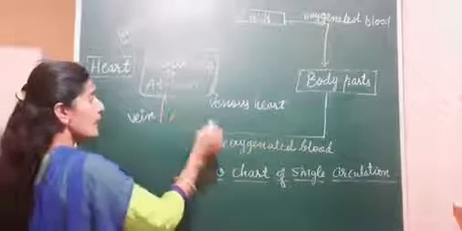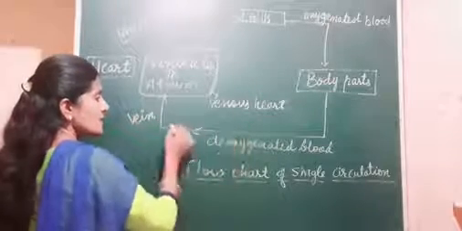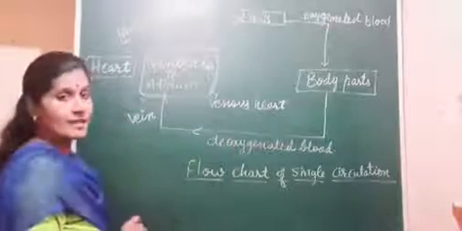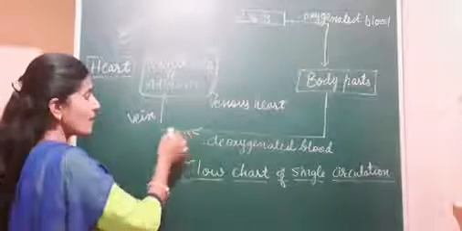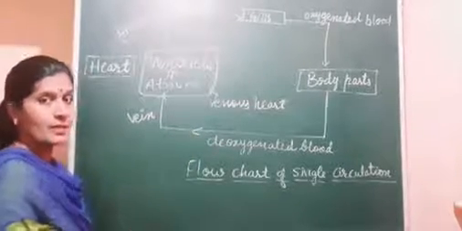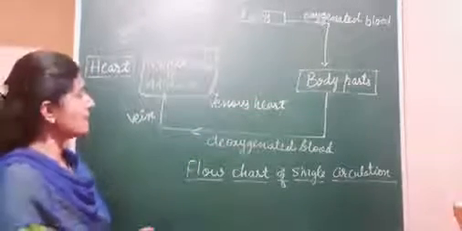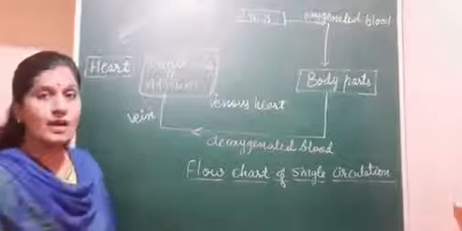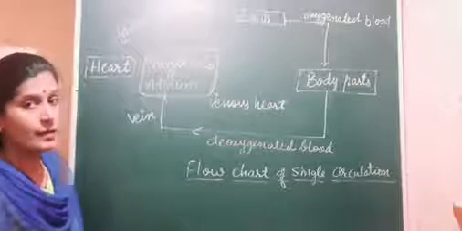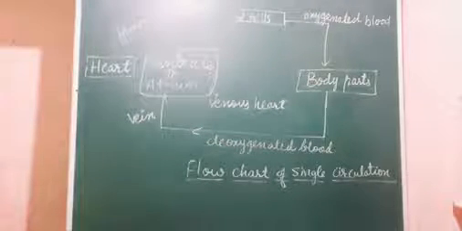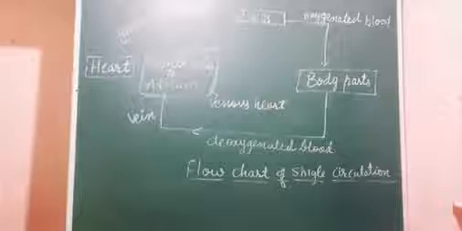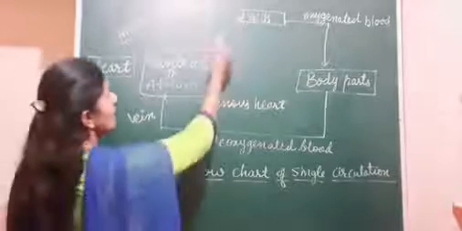Then the blood which is coming towards the heart is the deoxygenated blood. Veins bring the deoxygenated blood towards the heart, and it goes to the atrium, then to the ventricle, and then through the arteries the blood goes towards the gills.